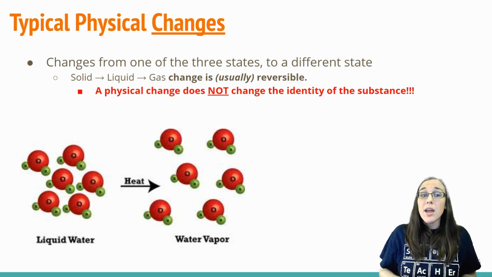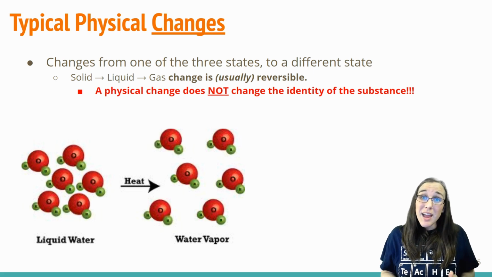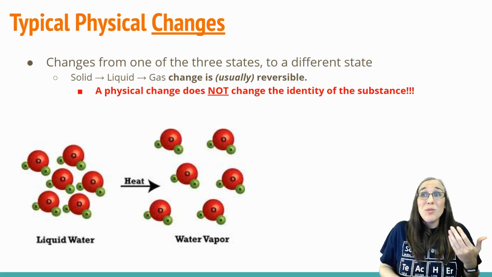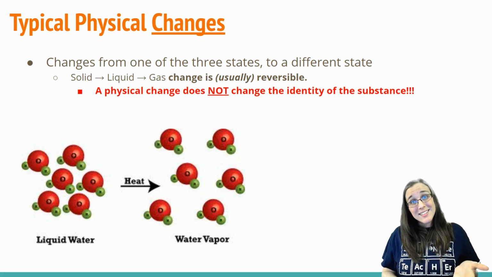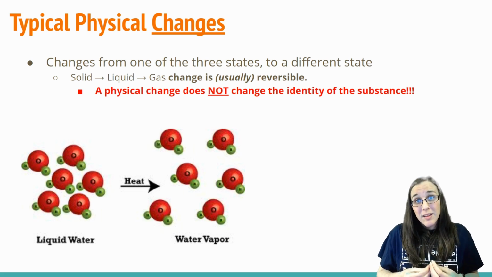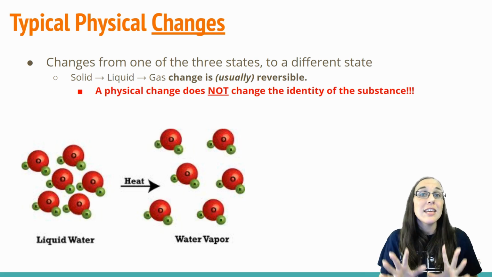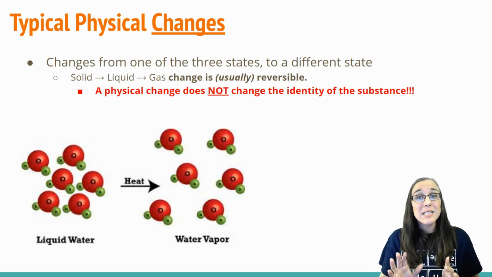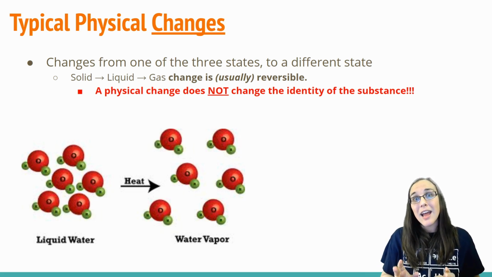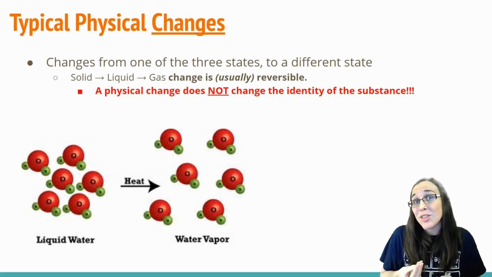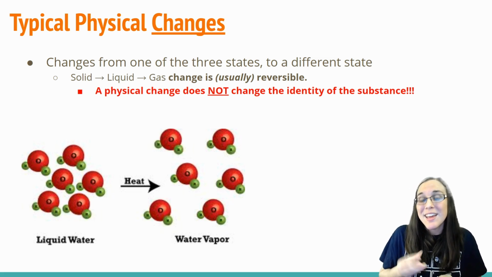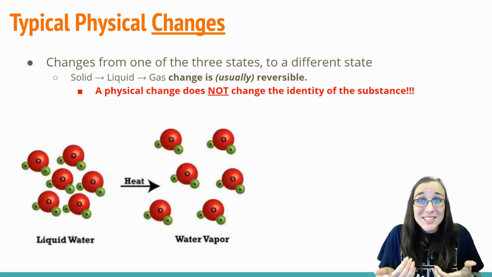For example, if we were going to take some water and put it in the freezer, it would freeze and become ice. That ice cube is still water. You haven't magically converted the water to a different chemical. It's not now magically become wine in the freezer. I wish. But that's not how it happens, right?